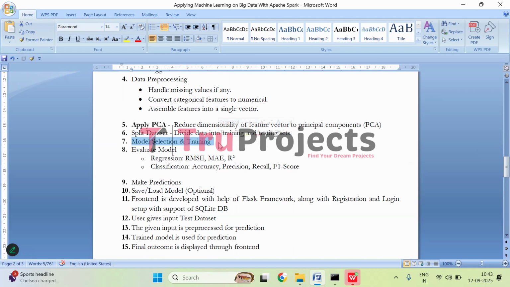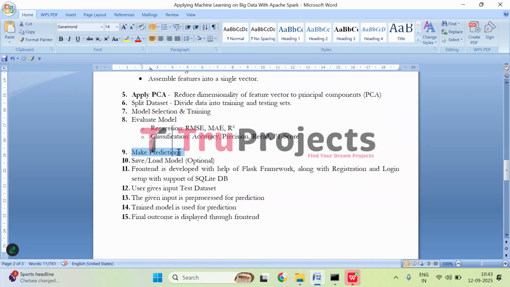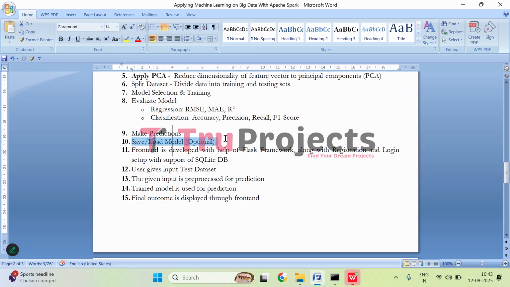Then comes model selection and training. Here we will be selecting machine learning models that are suitable for regression as well as classification. And we evaluate all the models that are trained using their evaluation metrics, and we make predictions using those models. We save the best performing model for future prediction.